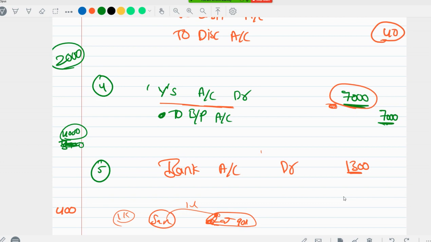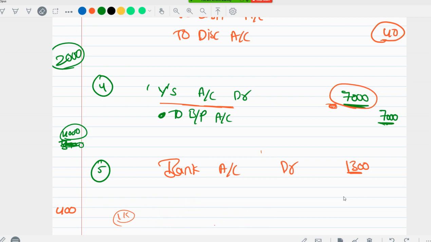Why should Sam bear discounting charges 50%, 50%? If Raj is getting 90% of the money, Raj has to bear 90% of discounting charges. That means he will bear 900 rupees, Sam will bear 100 rupees. That is called proportionately. Normally it is 50%, 50%, right?